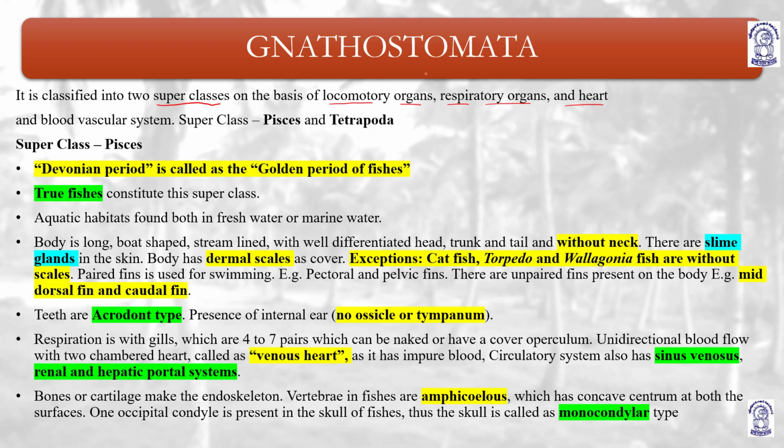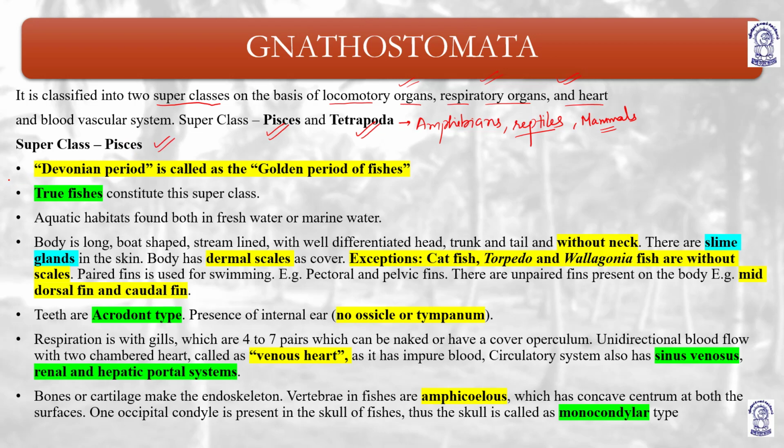One is the fishes, means superclass Pisces, and the second one is Tetrapoda, which includes amphibians, reptiles, and mammals. Okay, so the superclass includes Pisces and Tetrapoda, right? Now coming to the next, the superclass Pisces.